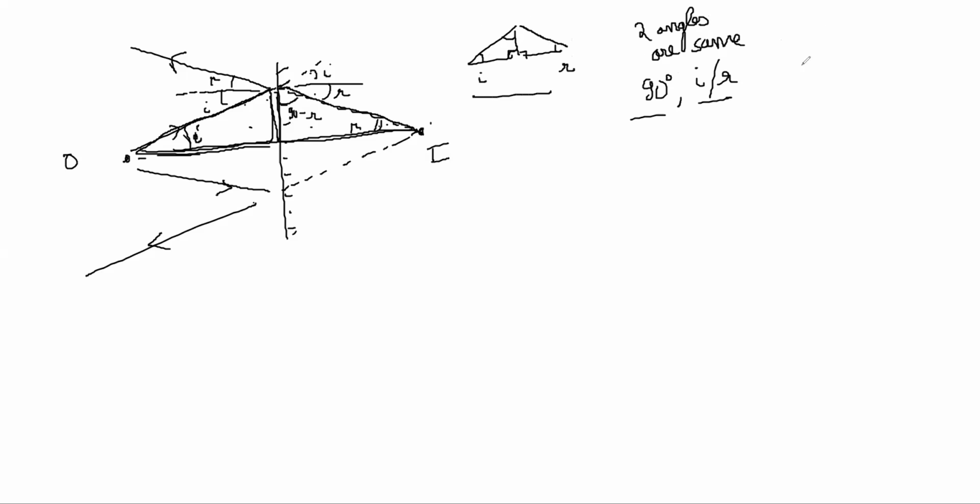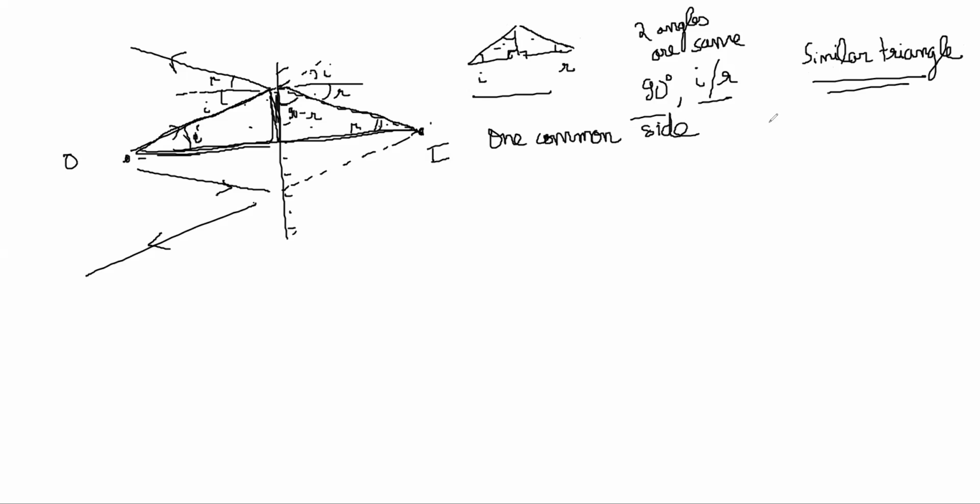If two angles are same, then all three angles are same for the two triangles. So it is a similar triangle. Similar triangle in 10th standard you have done, no? So it's a similar triangle, and similar triangle has one common side here, this side. So the ratio of the side is 1, no?